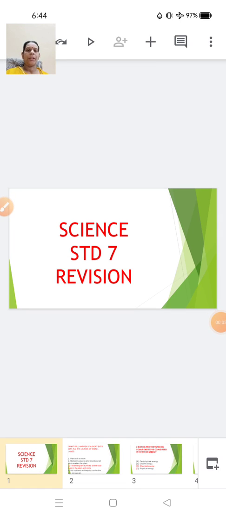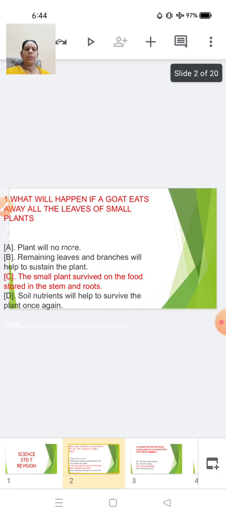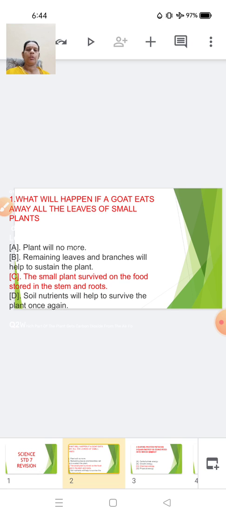As we have already completed the portion, we are in the revision part. Children, we already had the revision of all the chapters. So we are going to have the revision of chapter numbers 1, 2, 4, 7, 6, 11, 12. So 7 chapters. We will just revise one by one.